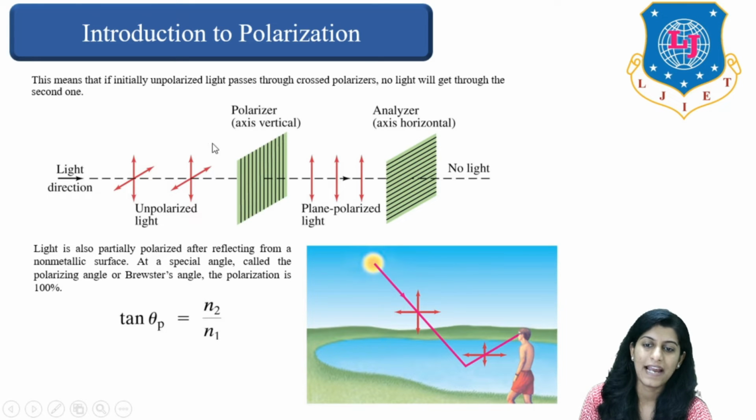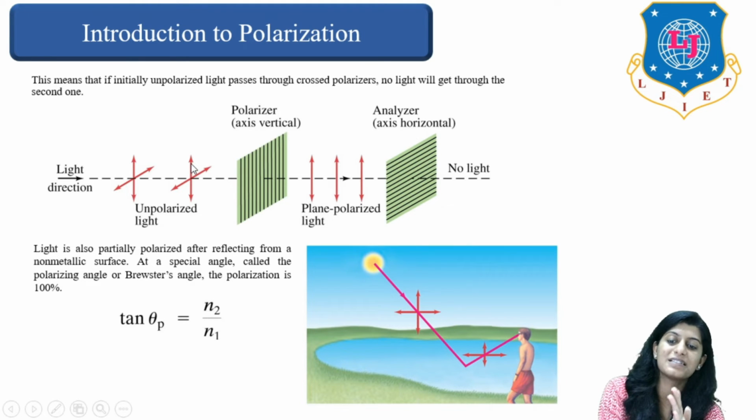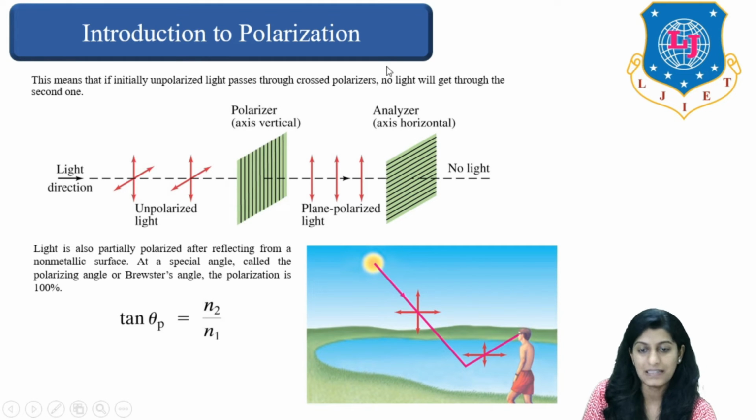When this light passes through a polarizer which has a vertical axis, only vertical light will be able to pass through this film. So these vertical lines will pass through and the angle theta will remain as it is.